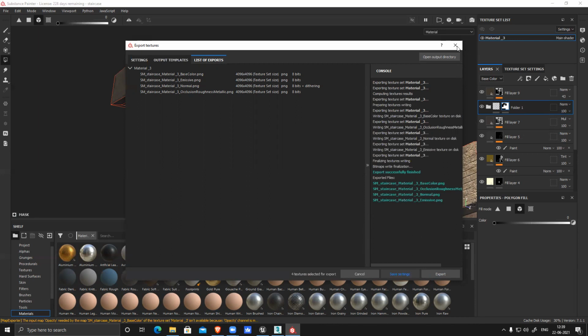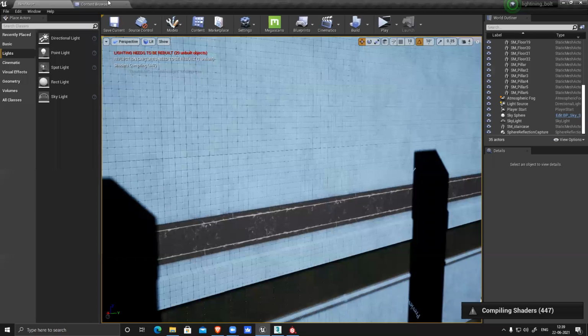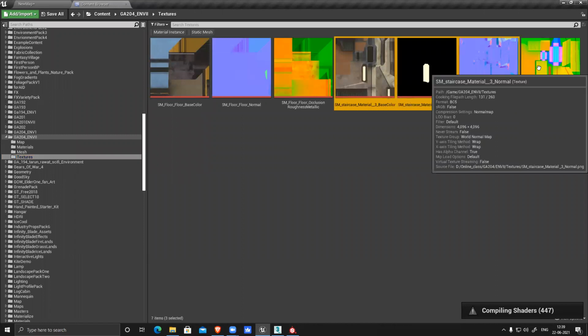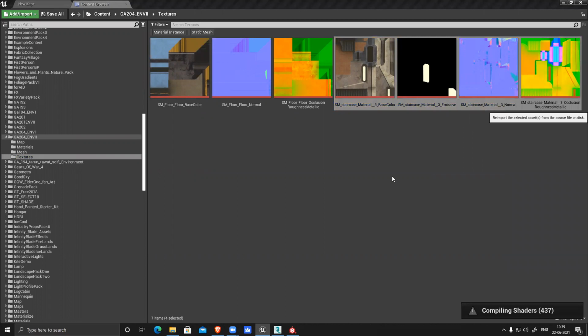Done. Close it, save it. I'll go to Unreal and I just have to re-import my textures. Select all of them, right click, re-import. It's re-importing, so that the problem of that texture will be fixed.